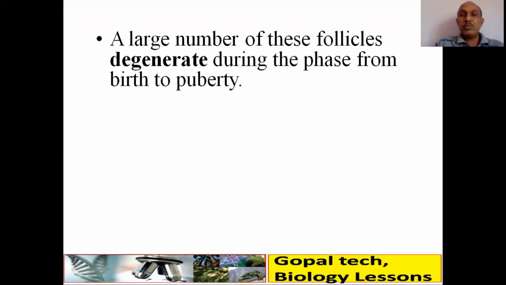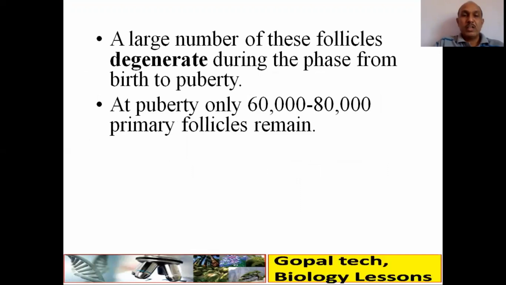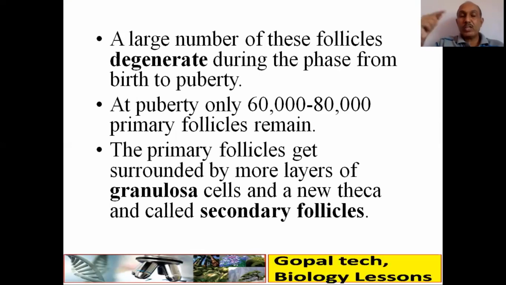A large number of these follicles degenerate during the phase from birth to puberty. Millions are there; out of that, they reduce to hundreds, thousands. At puberty, 60 to 80,000 primary follicles will remain, and the remaining degenerate. The primary follicles get surrounded by more layers of granulosa cells, and then they produce a new theca. Then it is called secondary follicle.